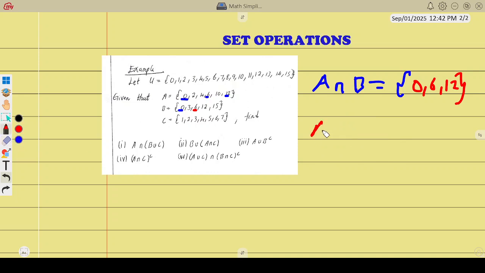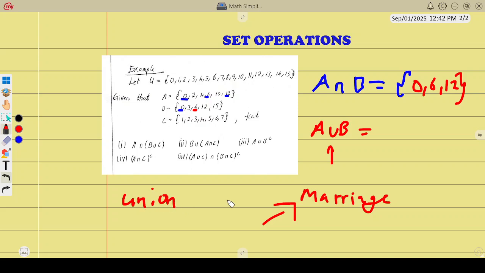Let's jump to A union B. A union means let's come together. So A union B. By the way, when you Google the word marriage, you find that they say marriage is the union between male and female according to the Bible. So the union between male and female, that is marriage, they become one.